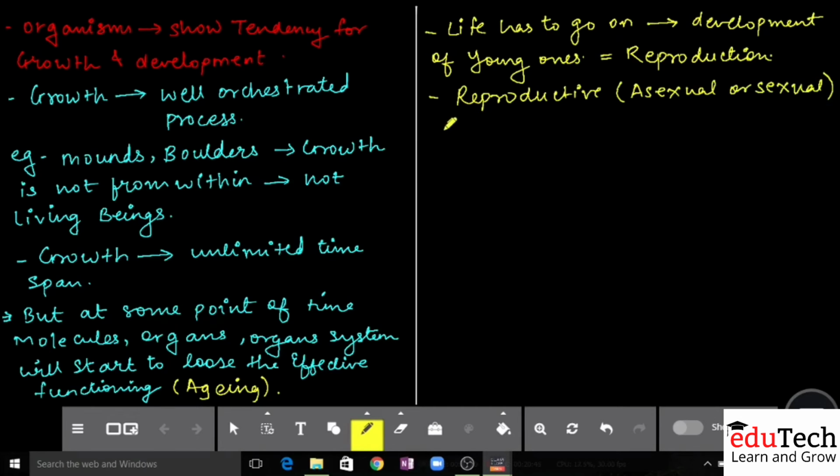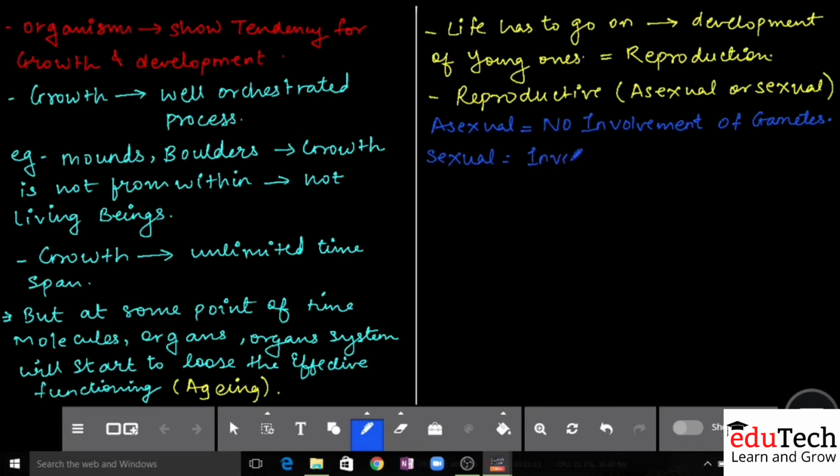If I have to tell you in very short, अगर एकदम शॉर्ट में मुझे आपको बताना रहा, तो asexual reproduction बोले तो where there is no involvement of gametes. Gametes मतलब reproductive cells, and sexual reproduction बोले तो there is involvement of gametes.